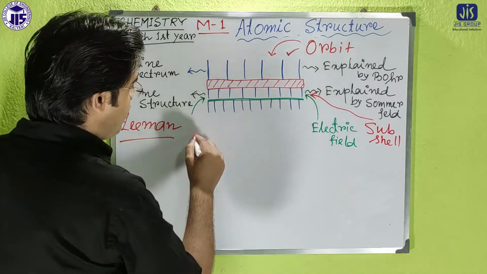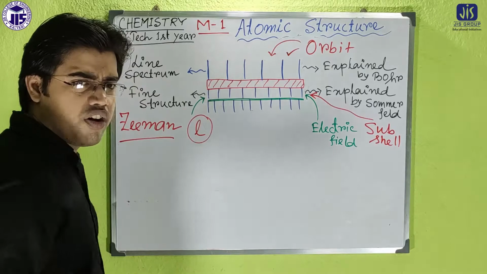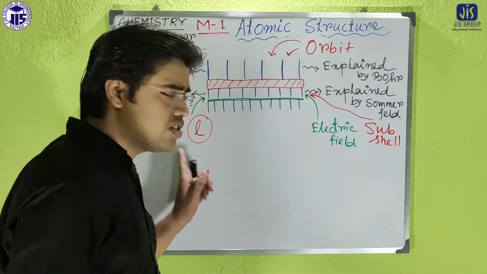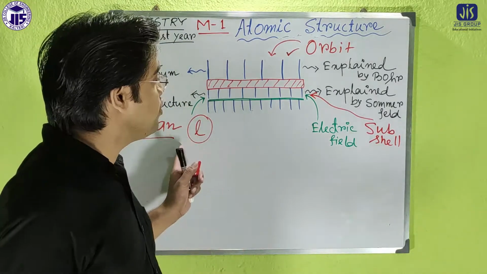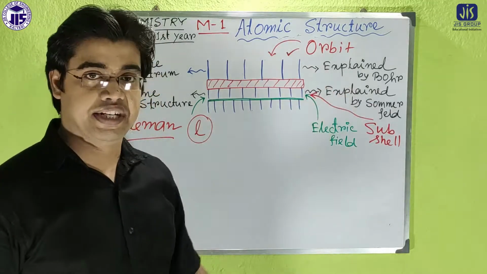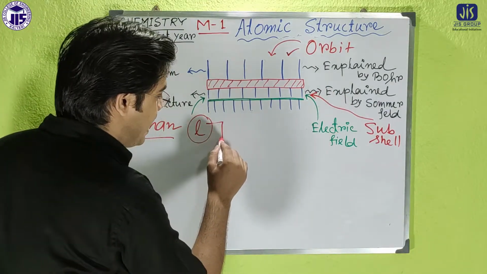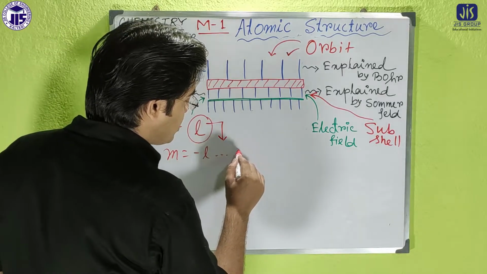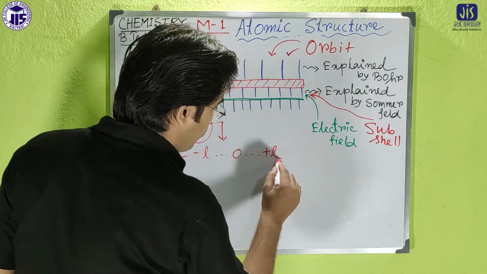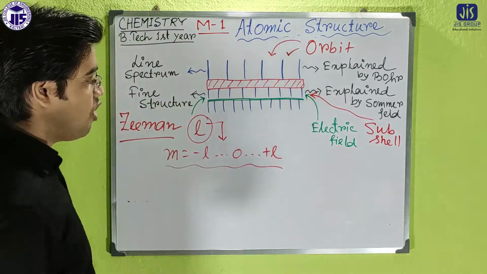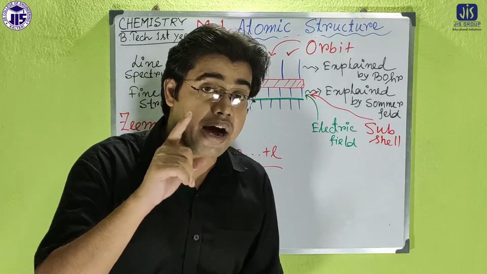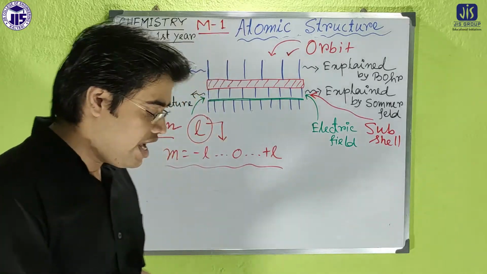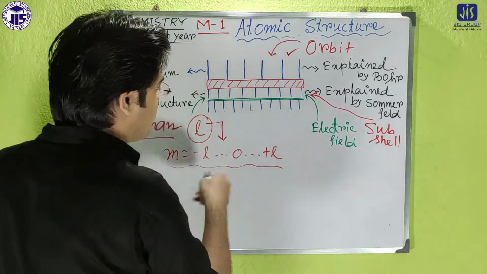So according to Zeeman, for a particular value of l, what is l? I already discussed with you: l is the azimuthal quantum number introduced by Sommerfeld. For a particular value of l, m will be from minus l to plus l including 0. What is the significance of that?